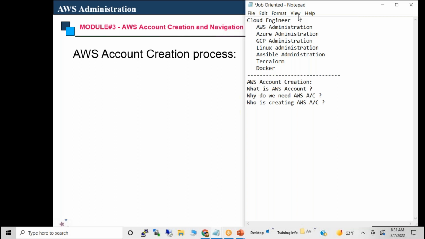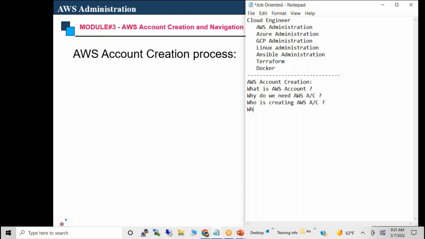So it is not only servers. We should not say only servers. Any IT services belonging to a specific client, we are going to manage. That is the most important thing we need to understand. If you understand that, the next question is, who is creating the AWS account?